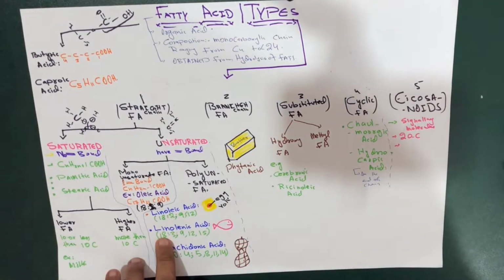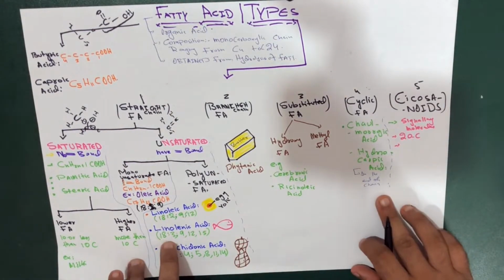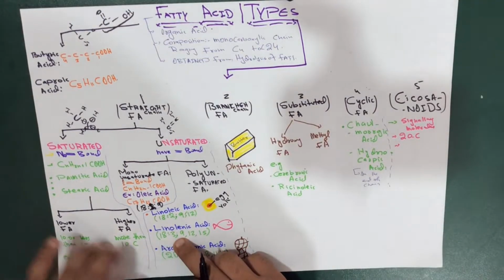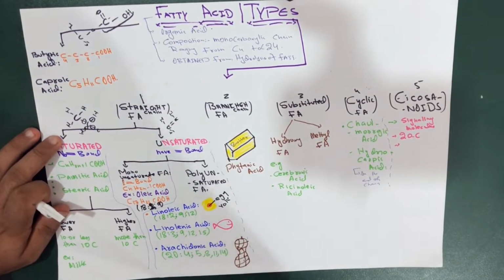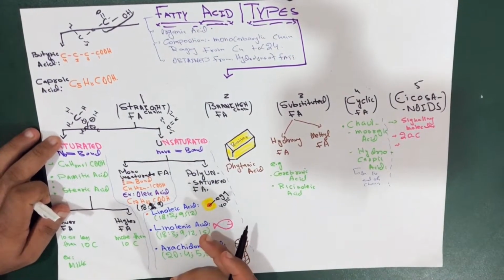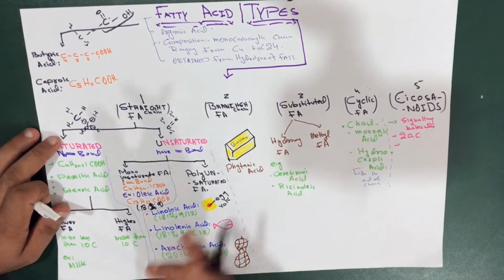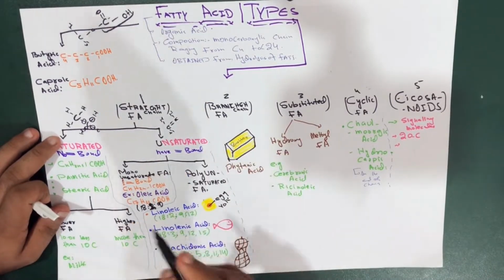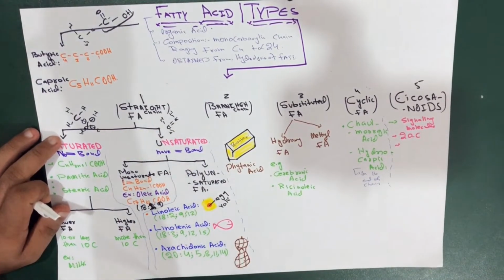Now moving to linolenic acid. Linolenic acid has a formula that is 18:3, 9, 12, 15. So you pretty much get what I mean here. 18 means it contains 18 carbons, including the carboxylic acid carbon group. 3 shows the number of double bonds. There are 3 double bonds. Where are they located? Between 9 and 10, 12 and 13, 15 and 16.